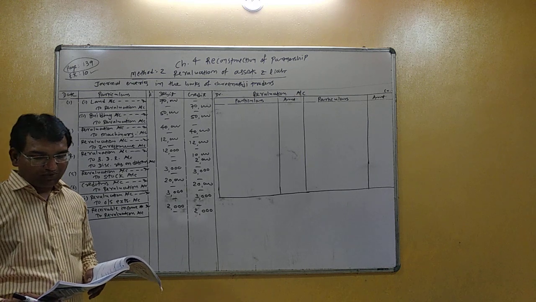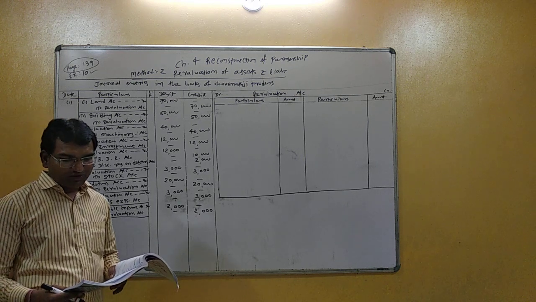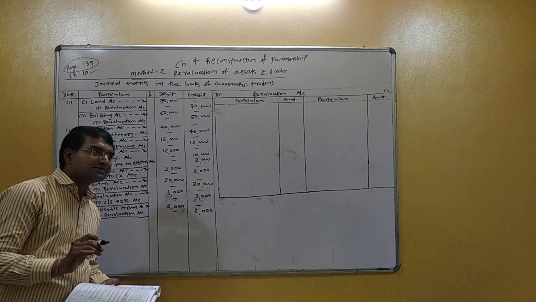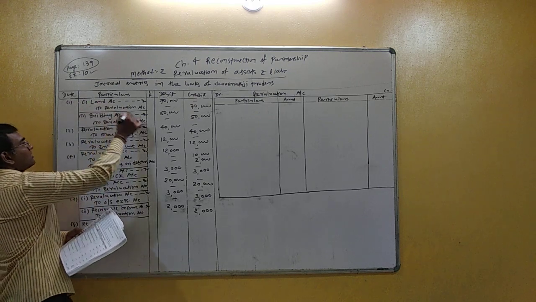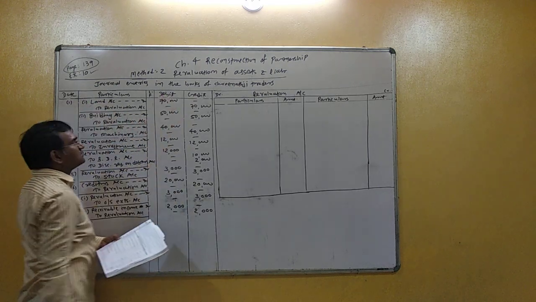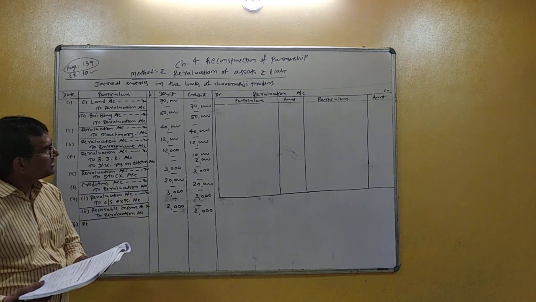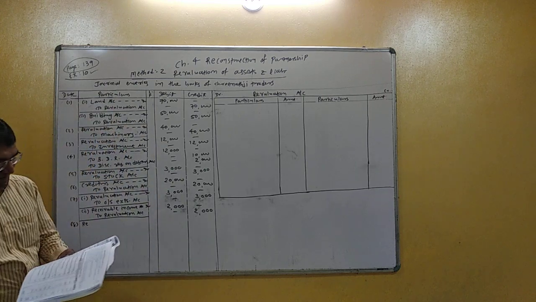So the value of asset increases, and if the value of asset is increased, then the respective asset account is debited, means land account debit rupees 70,000. Difference between book value and new value is 70,000. So land account debit to revaluation account, right?